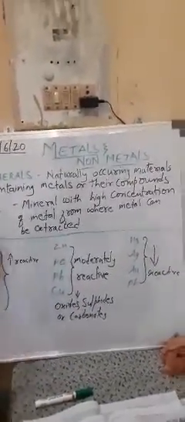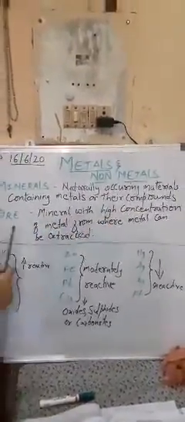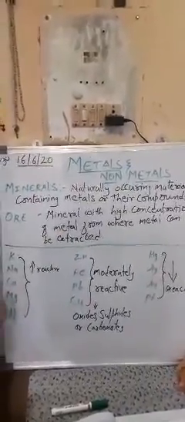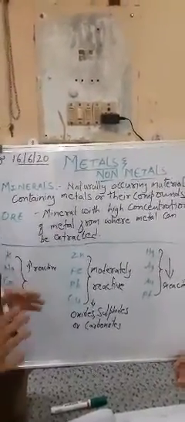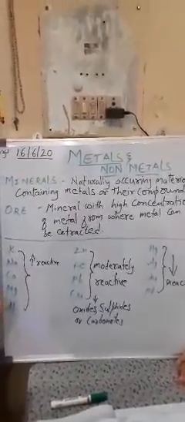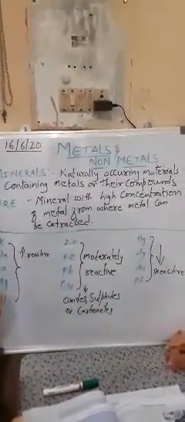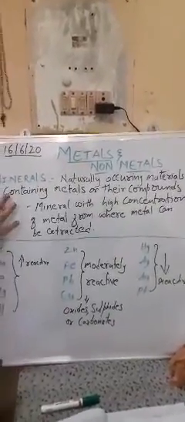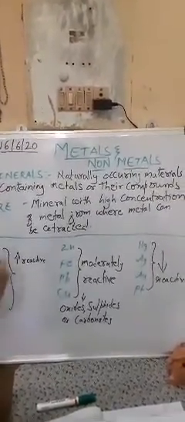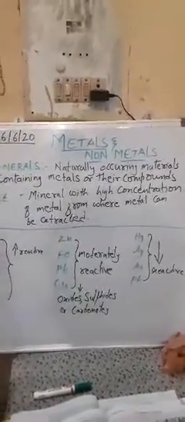So let us see in what form the metal is actually found in nature. In nature, metals will be present as minerals. In the sense, they are naturally occurring materials which contain metal or their compounds. Soil everywhere is a sort of mineral because your soil contains a lot of metals in the form of their salts. But can we get metals from everywhere? No, definitely not. We are going to obtain these metals from the minerals which have a very high amount of metals and which can be profitably extracted, and which are termed as ore.